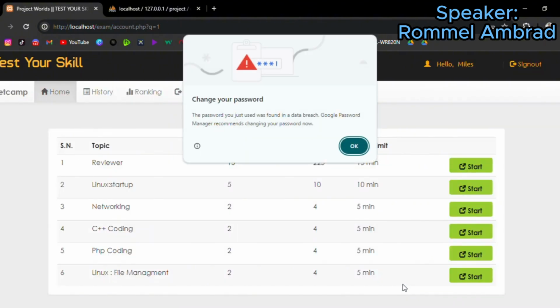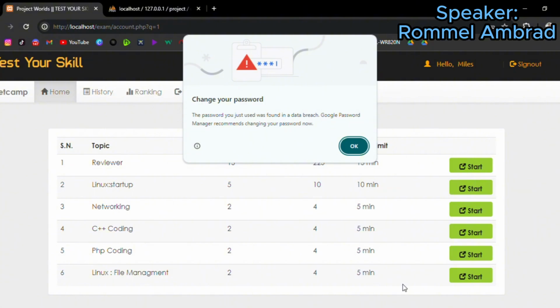Before you can go into the user interface, there is a notification pop-up on your screen.